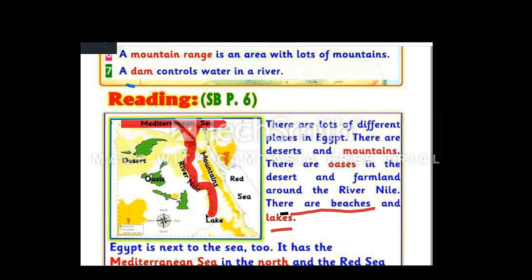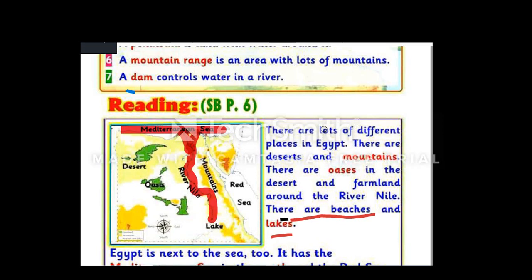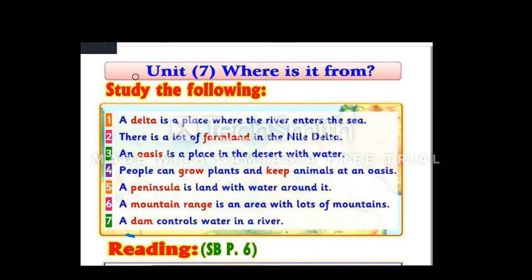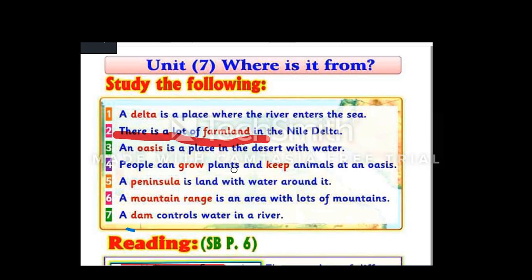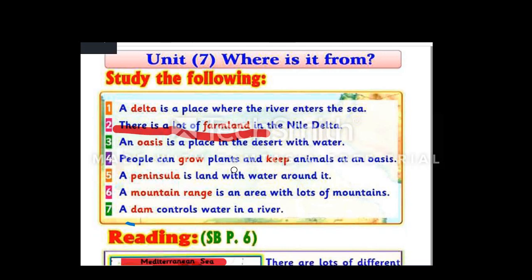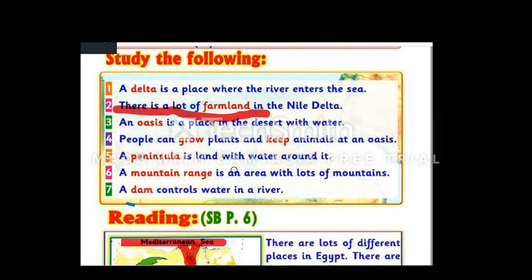The Nile River goes from the south to the north. In the Nile Delta, there is a lot of farmland. There is a rule: if you find water, you can find farmland. So, in the Nile Delta, we can find water from the Nile River. So, we can find a lot of farmland.